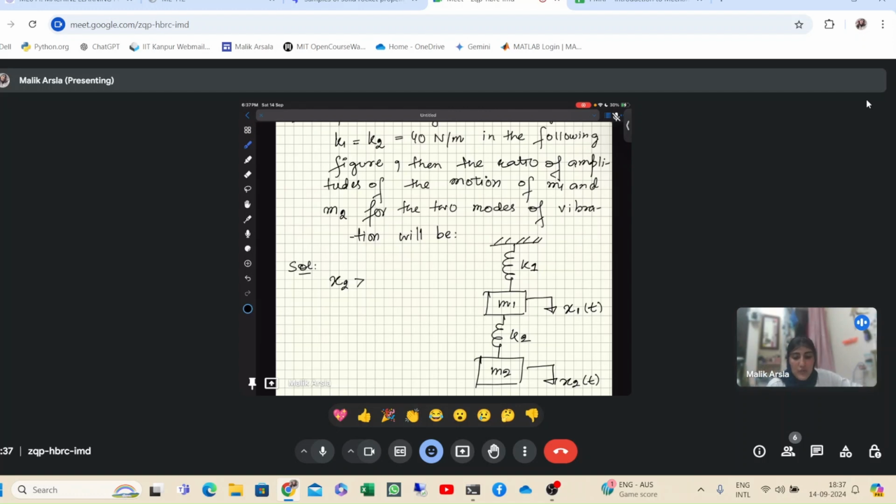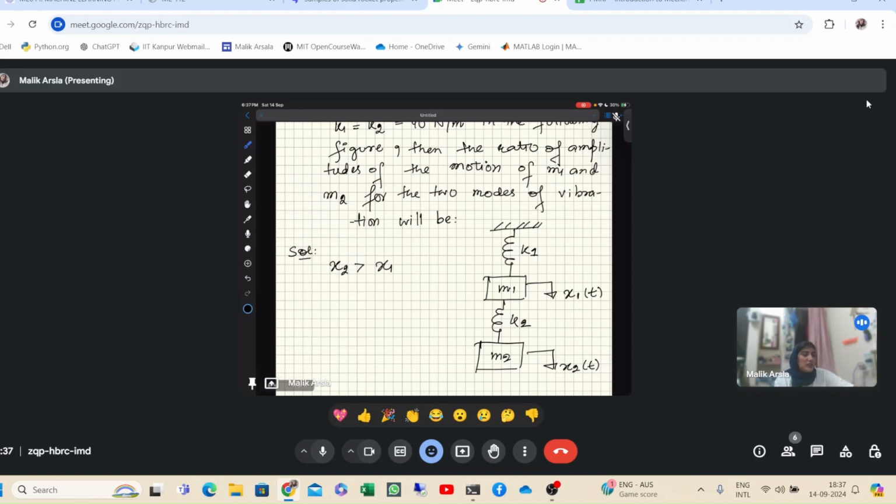You can keep doing. So here we assume that x2 is greater than x1, and obviously both the displacements are in the downward direction. It's shown in the question only. Now we draw the free body diagram for both of them. So this is my mass m1, and now it will have two forces. First will be with the spring which is above it, k1. Since the mass is moving in the downward direction, the spring force will be in the upward direction, so it will be k1 into x1, the displacement of the top spring.